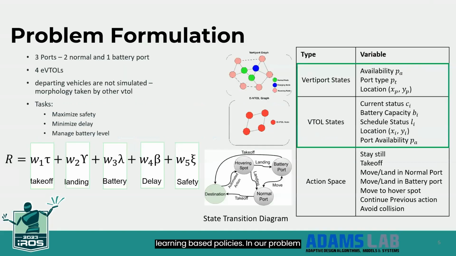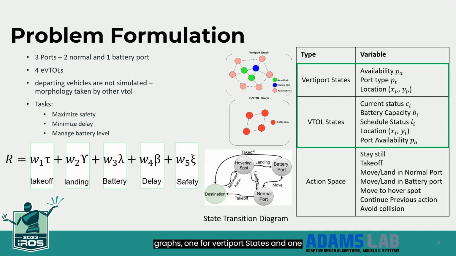In our problem, we consider two normal ports and one battery port. We simulate four eVTOLs. Once an eVTOL takes off and leaves the port, its position is taken by other vehicles. This keeps the vehicle count at 4 at all times. The objective is to maximize safety, minimize delay, and manage battery level.